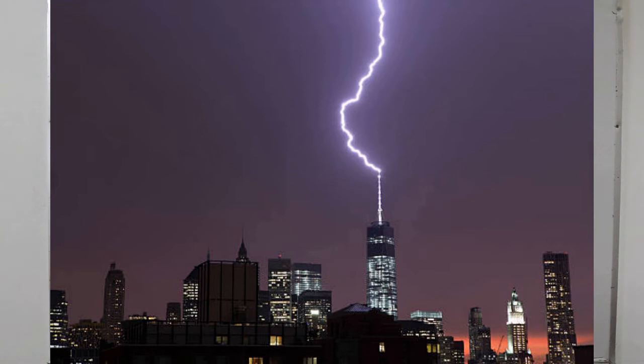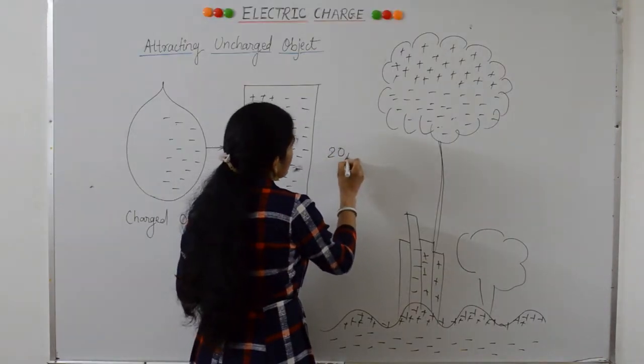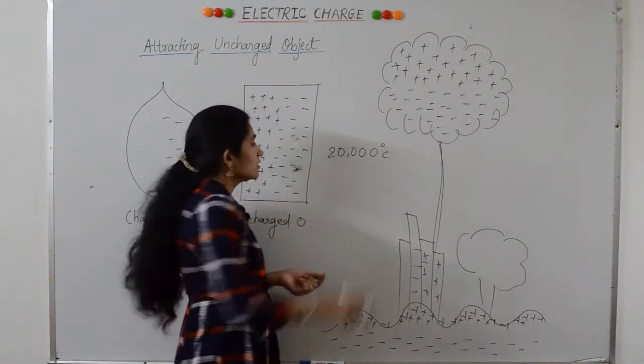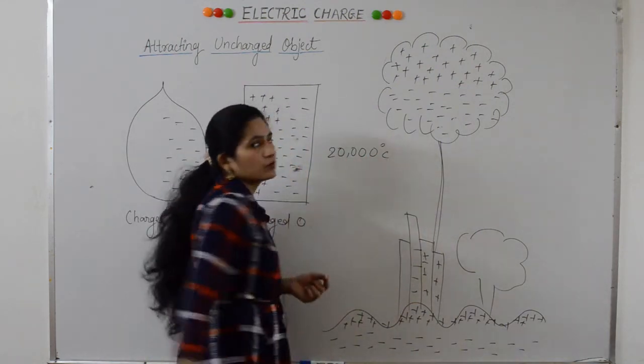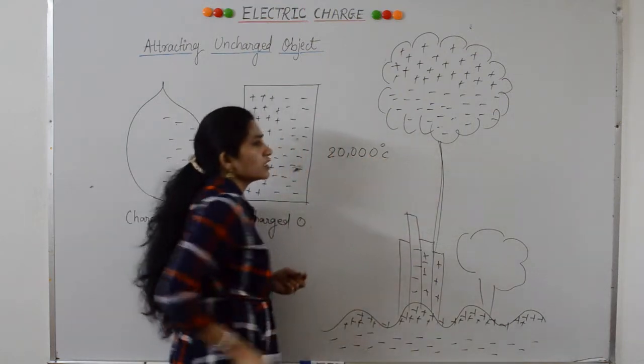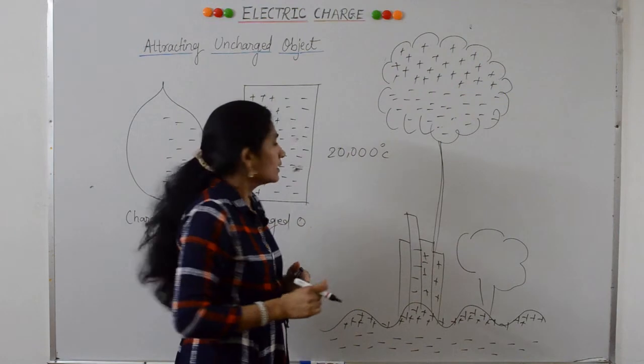This is how a lightning strike takes place. This sudden movement of electric charge heats the air to about 20,000 degrees Celsius, which is a very high temperature. It is 3 times the temperature of the surface of the sun, and therefore it produces a bright glow of light.